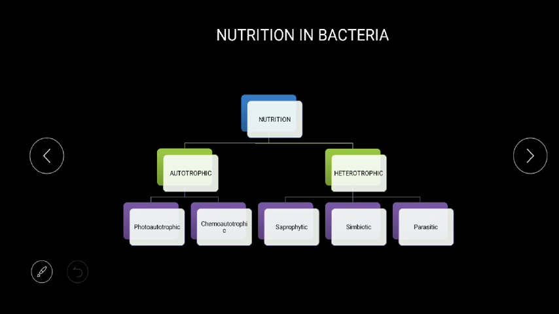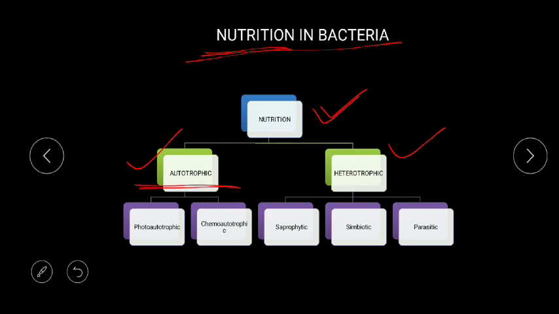Next we talk about nutrition in bacteria. First we should understand what we mean by nutrition. Nutrition means intake of food, then digestion of it, and then assimilation of it. Assimilation of nutrients. In nutrients there can be mineral compounds and organic nutrients also. So nutrition is of two types: first autotrophic and another one heterotrophic.